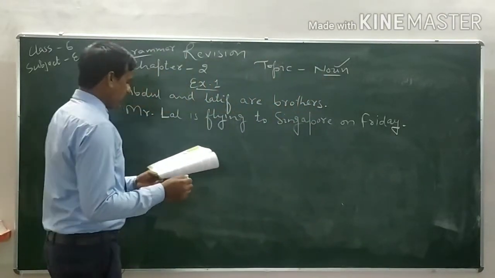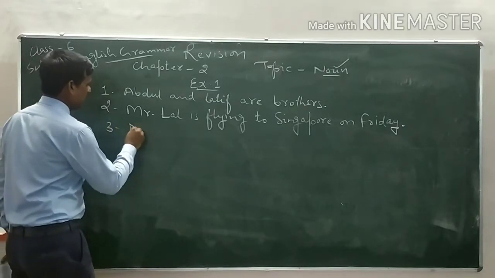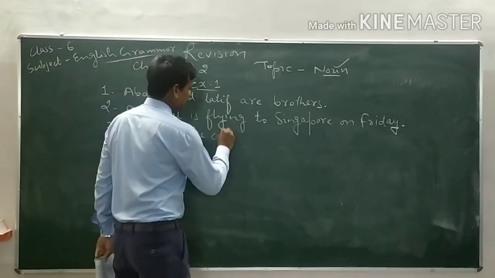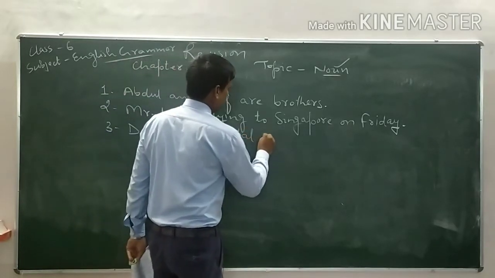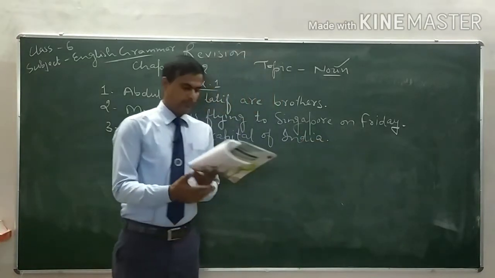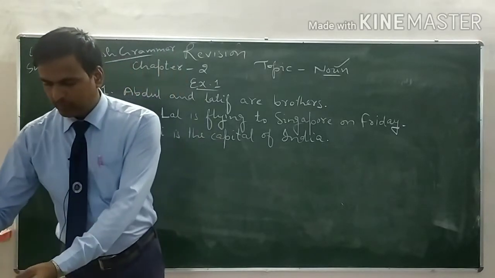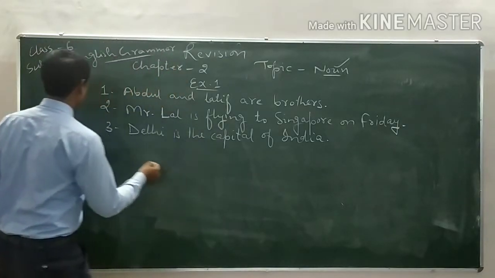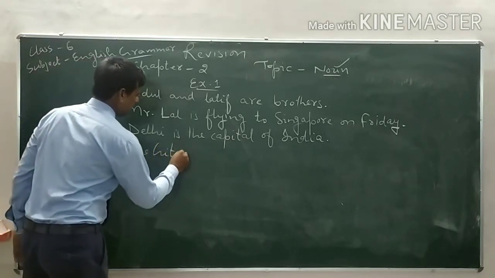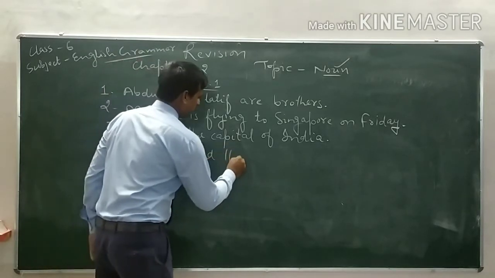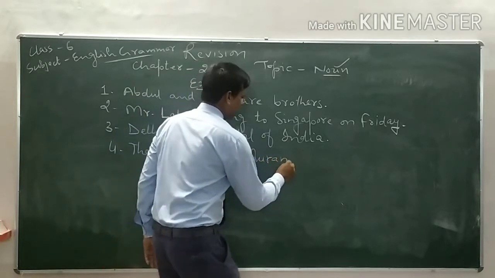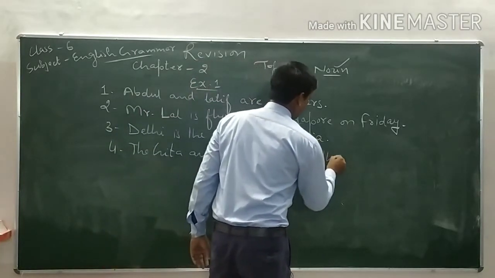Number 3, Delhi is the capital of India. Number 4, The Gita and the Quran are holy books.